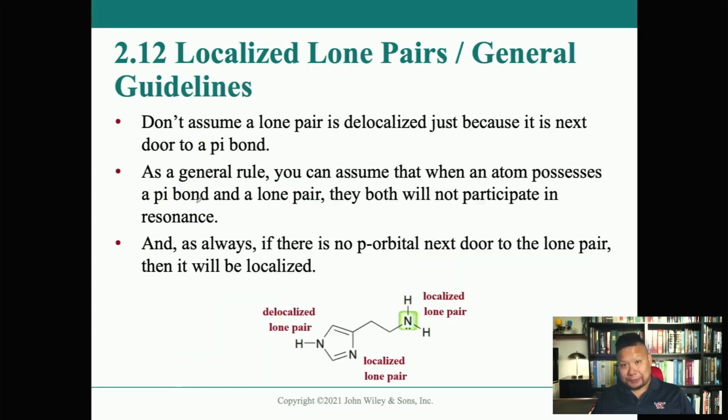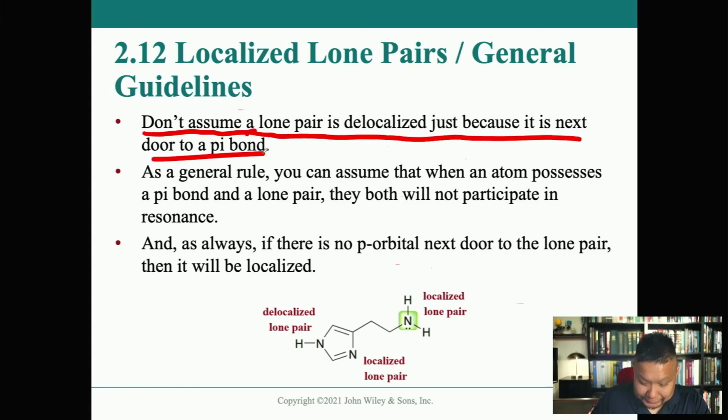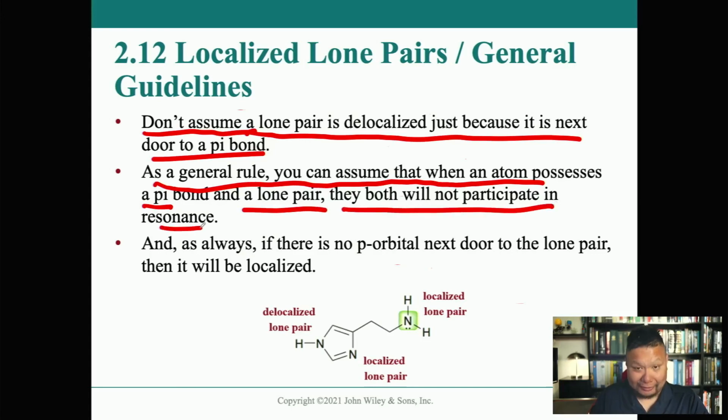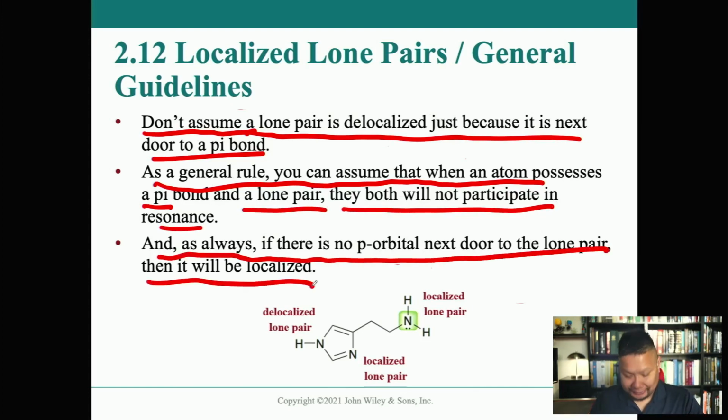So, some general rules here, just so that you can be clear about these things. Don't assume that a lone pair is delocalized just because it's next door to a pi bond. It's the thing I just told you in the last slide. As a general rule, you can assume that when an atom possesses a pi bond and a lone pair, the lone pair will not participate in resonance. And as always, if there is no p orbital next door to a lone pair, then it will be localized. So, just a quick look here.